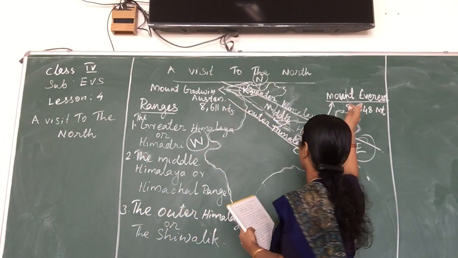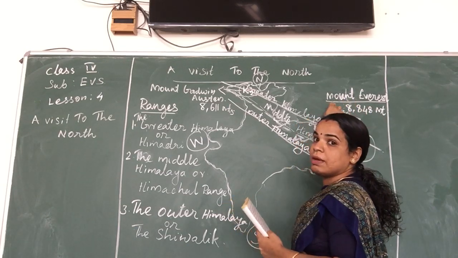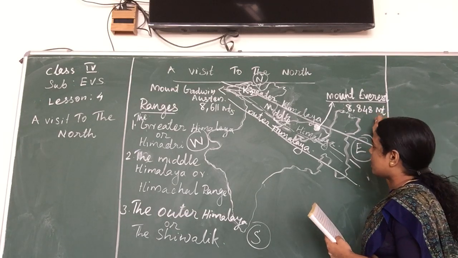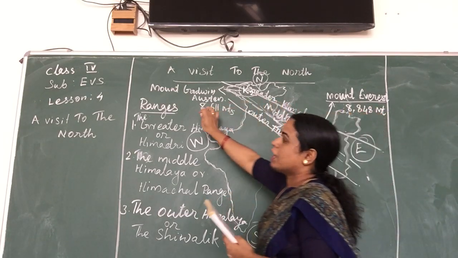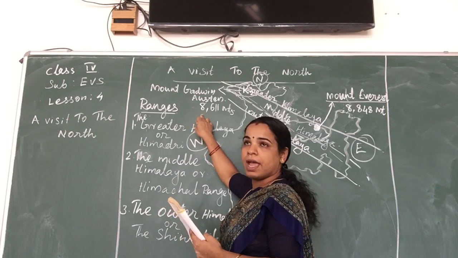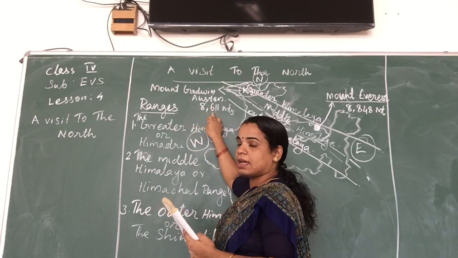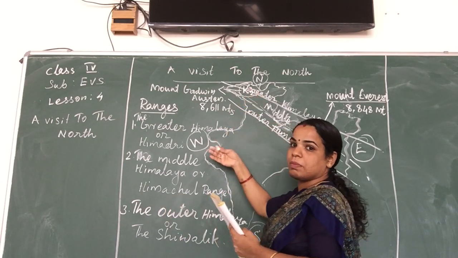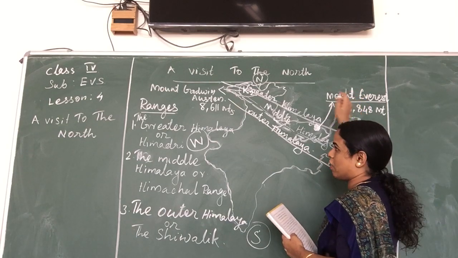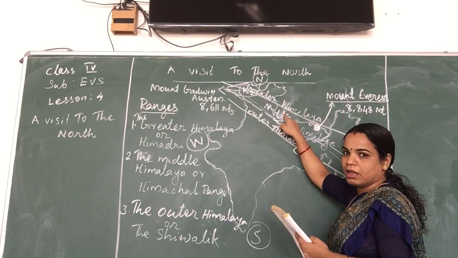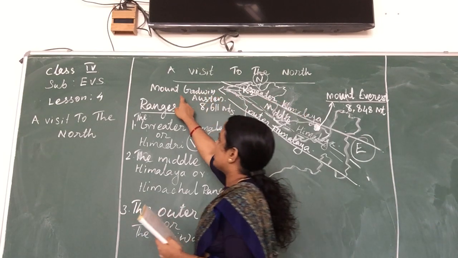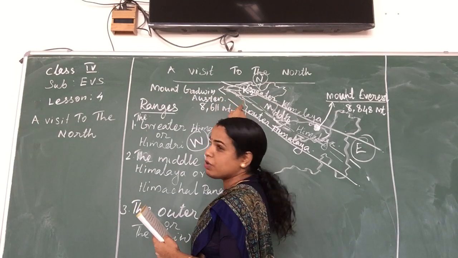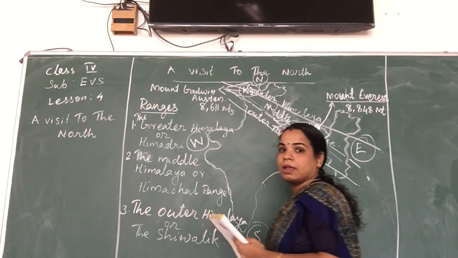So it is easy to compare. The height of Mount Everest is 8,848 meters. This is greater than K2, whose height is 8,611 meters. The highest mountain peak in the world, Mount Everest, is located in the Greater Himalaya or Himadri, and the second highest peak, Mount Godwin-Austen or K2, is also located in the Himadri range.